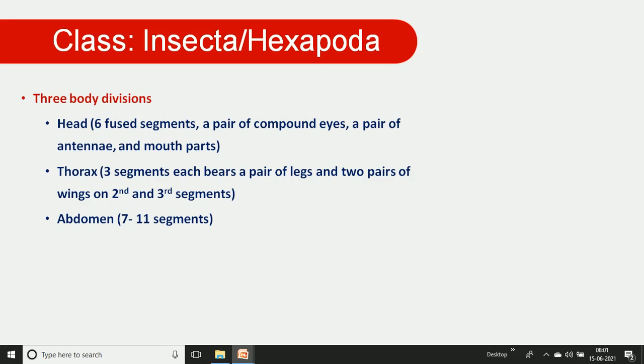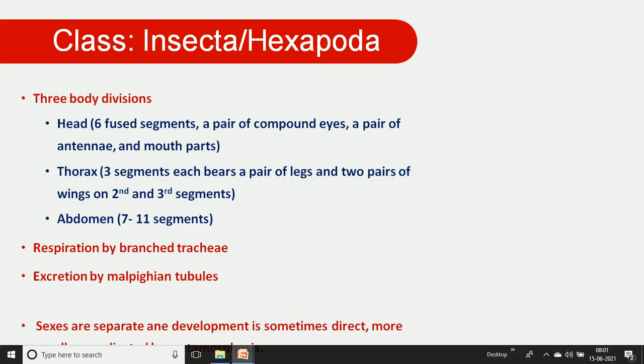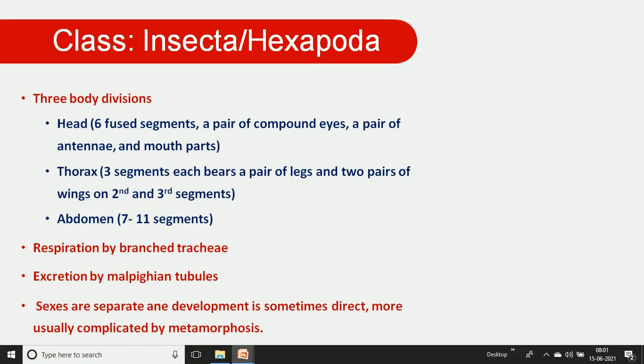Abdomen consists of 7 to 11 segments, depending on the reproductive systems. Then respiration is by branched trachea, excretion by Malpighian tubules, and the sexes are separate, but development is sometimes direct, and more usually complicated by the metamorphosis observed in the different types of insects.